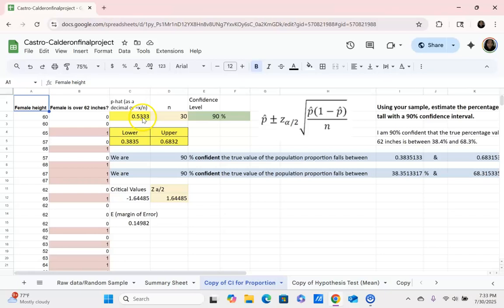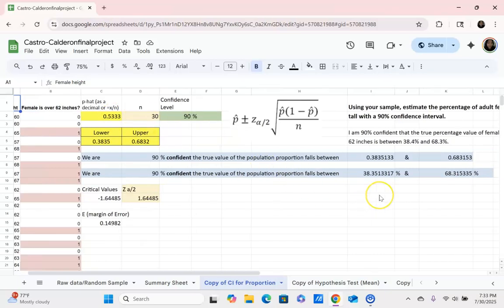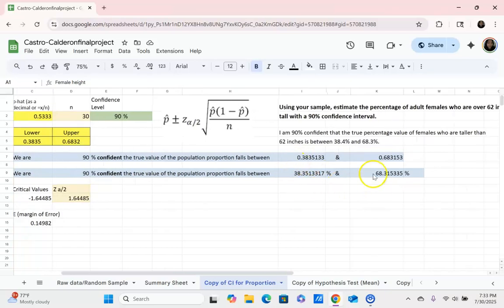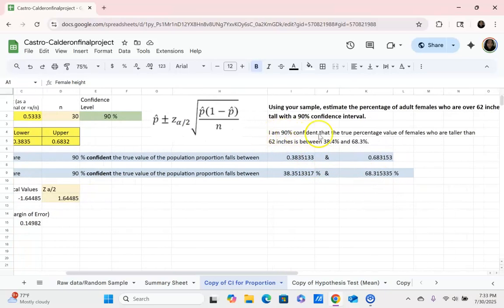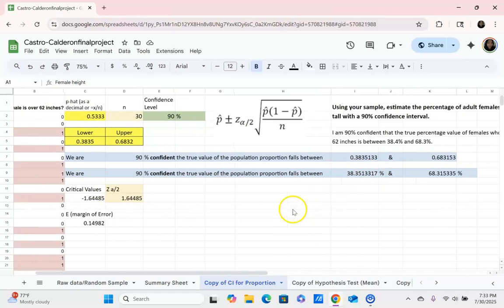Adding the margin of error to the p-hat or subtracting it gives these values on the right side. I am 90% confident that the true percentage of females who are taller than 62 inches is between 38.4% and 68.3%.